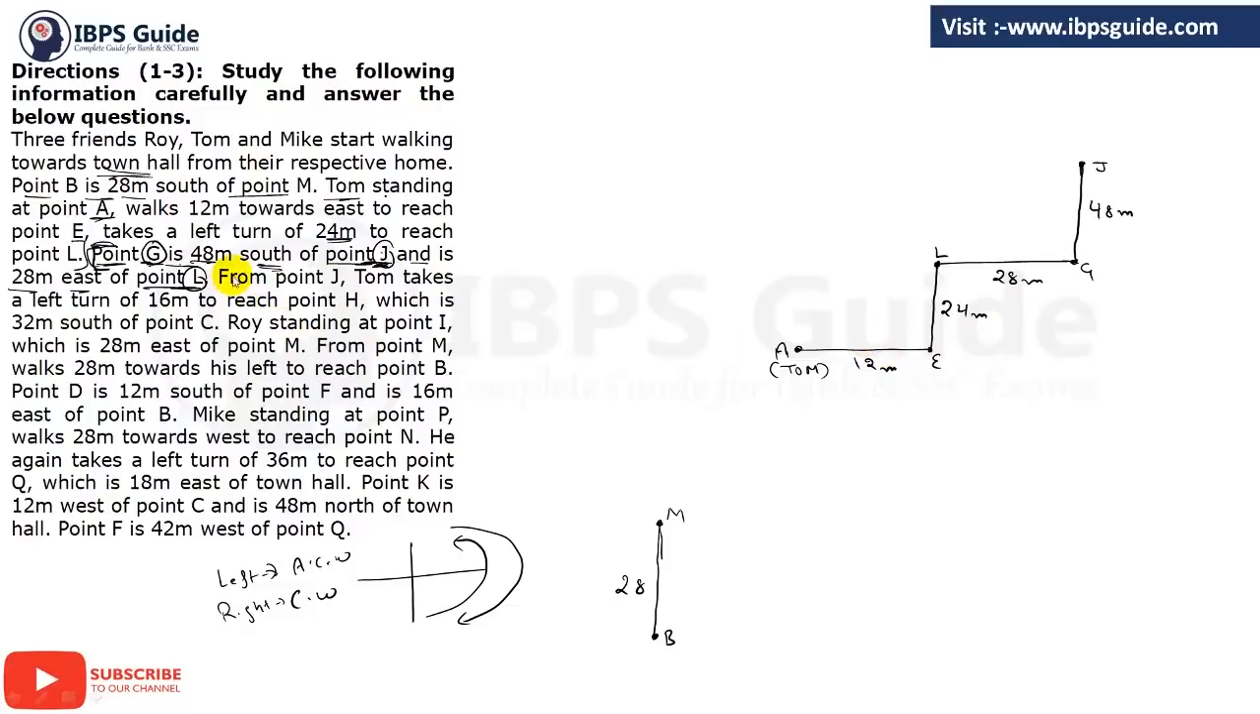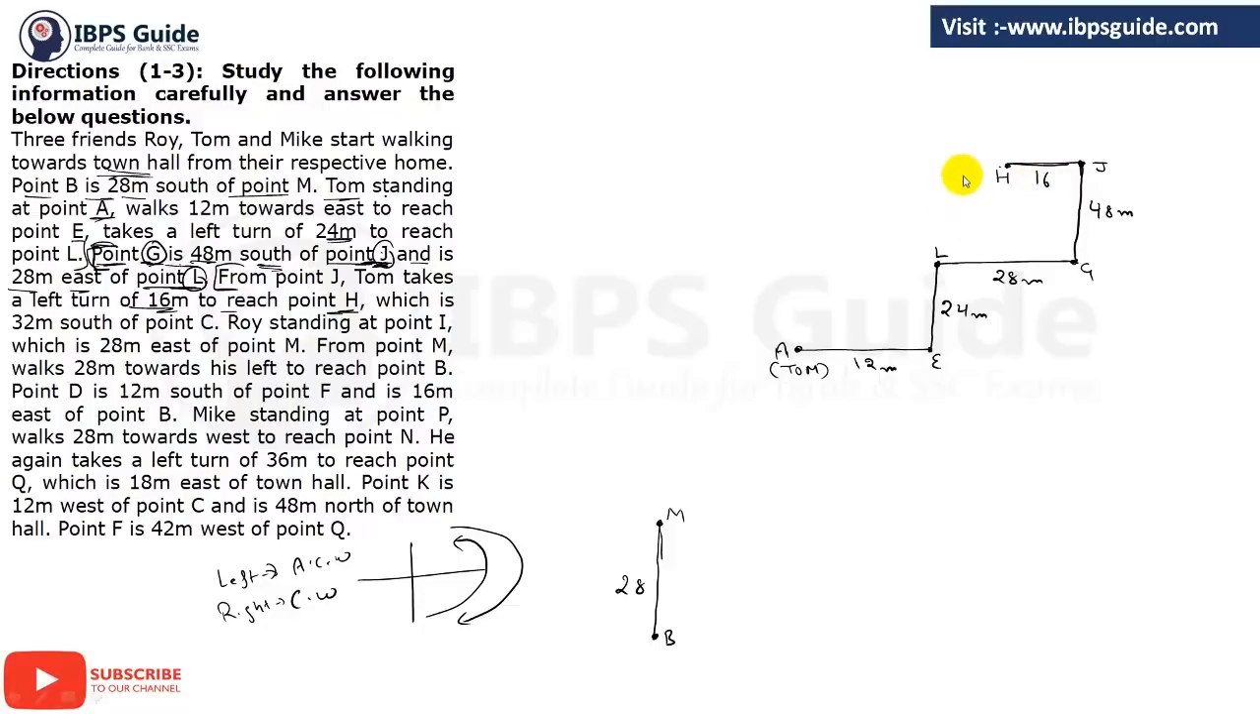Got this? Next. From point J, Tom takes a left turn of 16 meter to reach point H. Now from J, Tom will take a left turn. So left turn is again in anti-clockwise direction and moves a distance of 16 meter to reach point H. So he has to move in left direction, or you can say west direction, and he has to move only 16 meter. So L and G is 28 and we have to move from J to H in the west direction and only 16. So H must be somewhere here. Okay, this is gonna be the H, and the distance between H and J is 16.